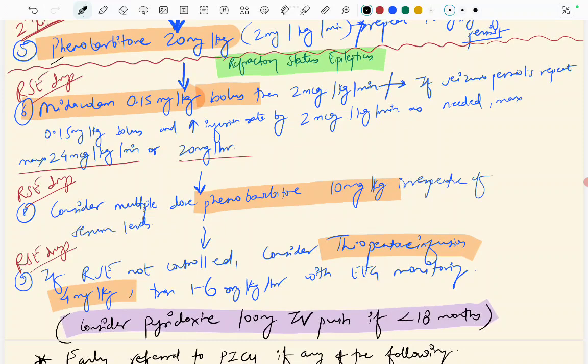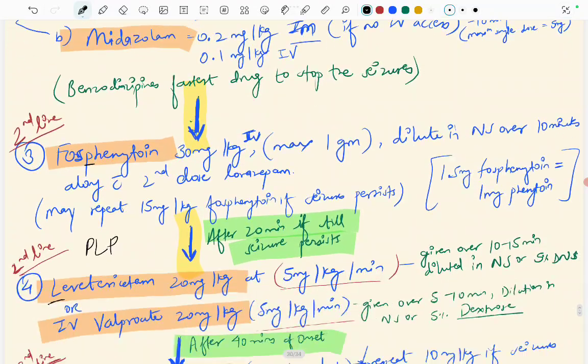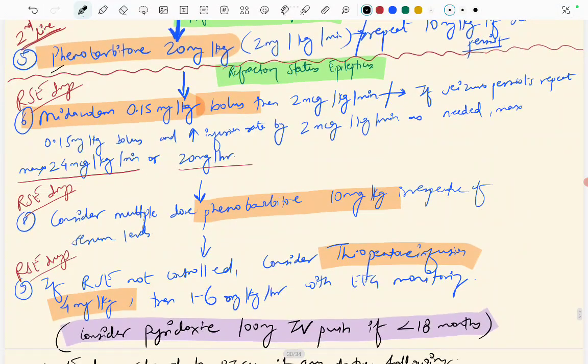We have to give initially a bolus of 0.15 mg per kg. How much were we giving initially? Midazolam was 0.2, right? 0.2 IM and 0.1 IV. But in bolus form, if RSE, that is refractory status epilepticus, is confirmed, we have to give midazolam 0.15 mg per kg bolus, then 2 microgram per kg per minute infusion.